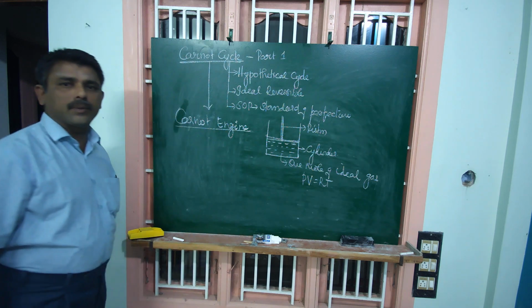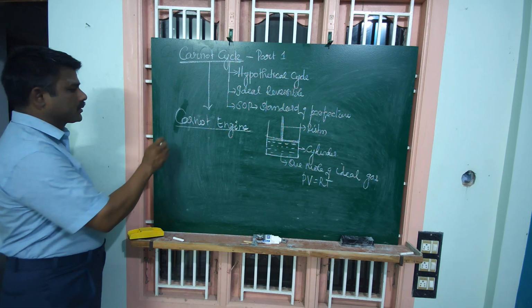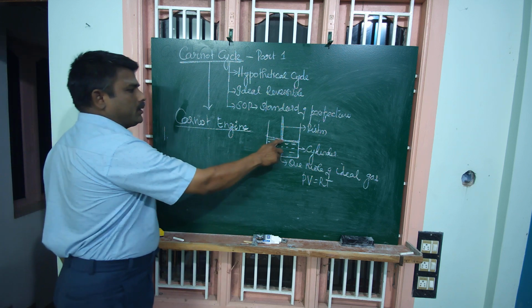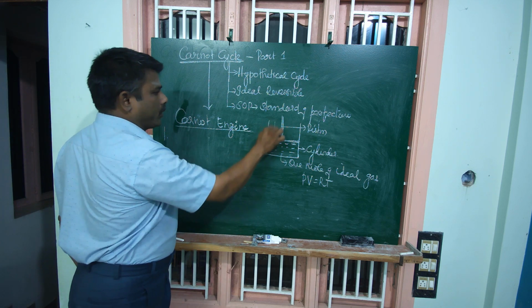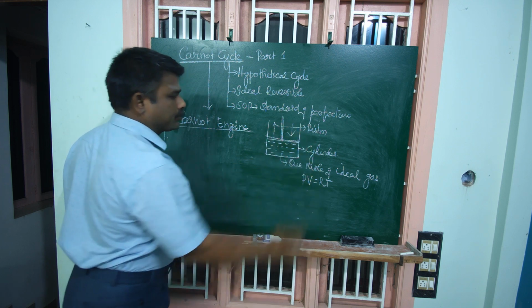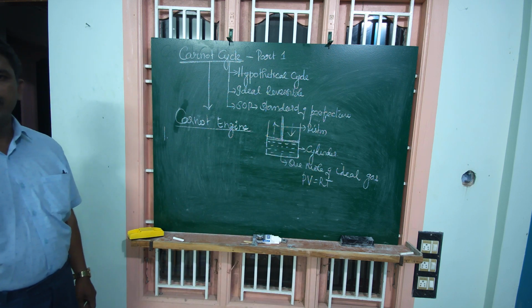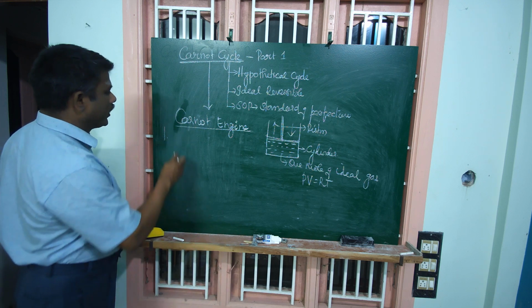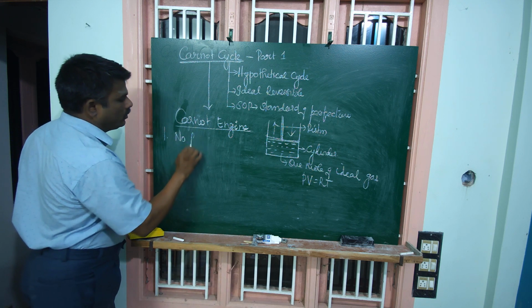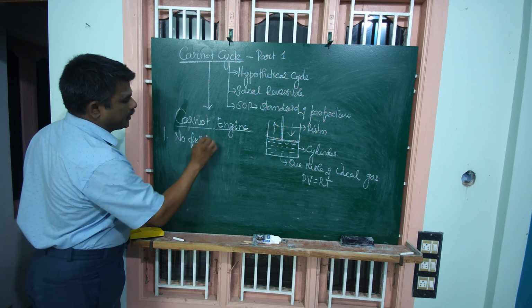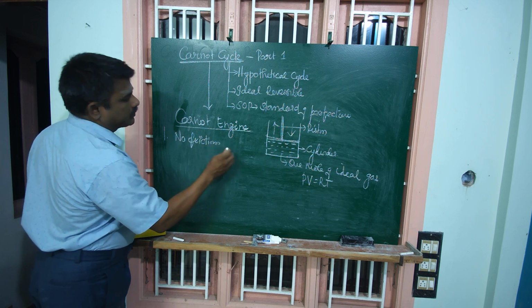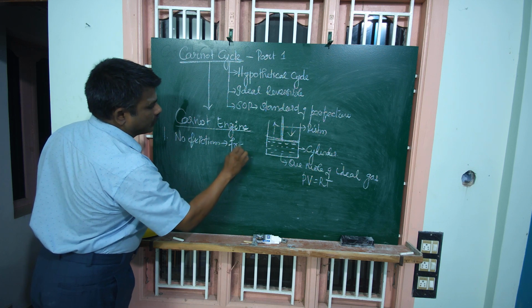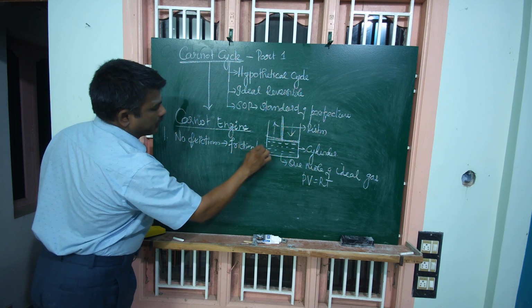What are all the assumptions involved in this Carnot engine? There are 6 assumptions. One is the piston moving in the cylinder in an up and down direction. The piston moving in the cylinder will not produce any friction during its movement. No friction. 100% frictionless.